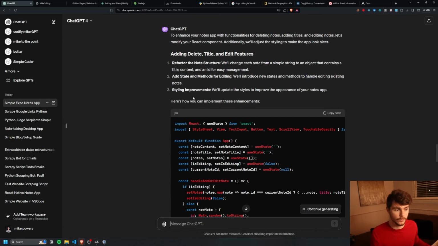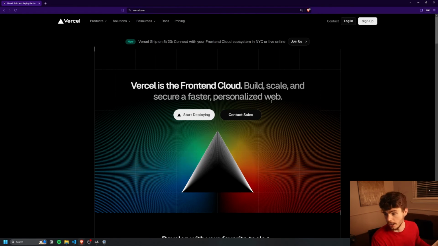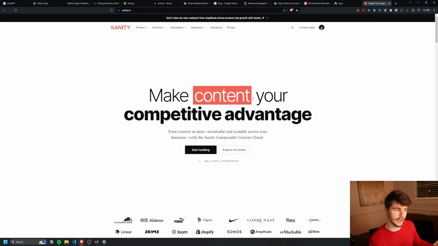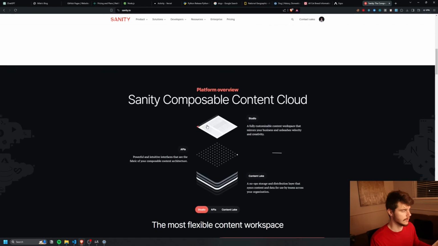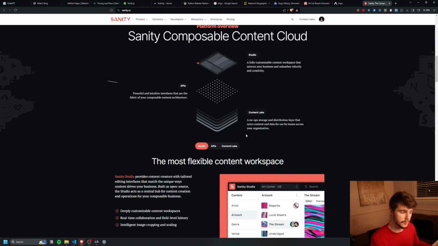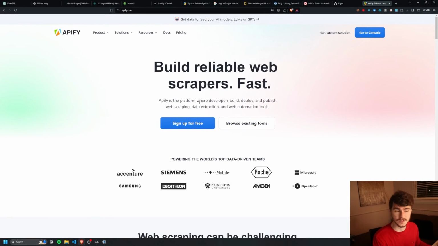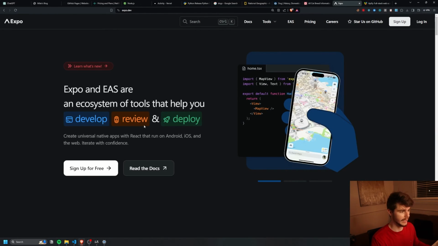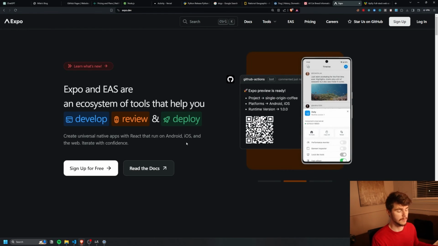There's all kinds of cool tools out there for you to get started learning to do all kinds of great stuff. There's these hosting tools like Netlify, and also Vercel if you want to host your own project for free. There's also content management systems like Sanity, which I really like, that allow you to make blogs all through coding. You can ask ChatGPT along the way to help you with everything. You can make scrapers and scripts with Apify if you want. This will allow you to host those scripts we were building earlier. Like I said, we have tools like Expo. There's all kinds of really cool coding tools that we can use and build with ChatGPT without even really writing a single line of code.